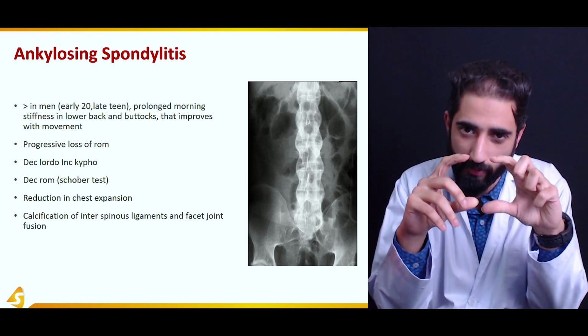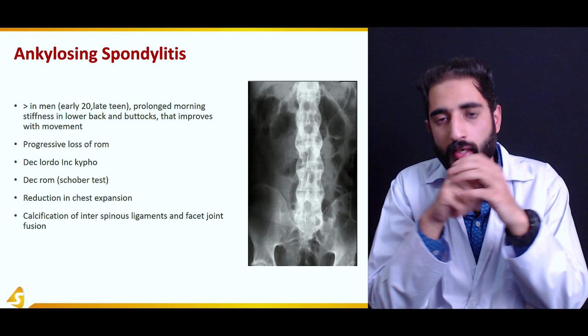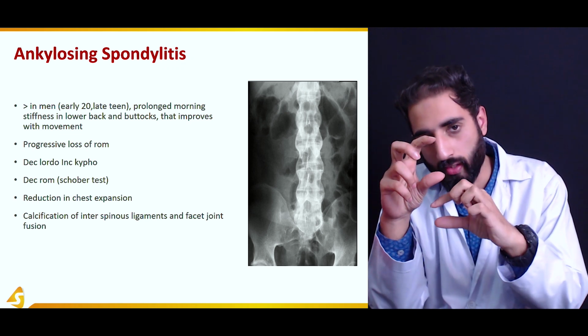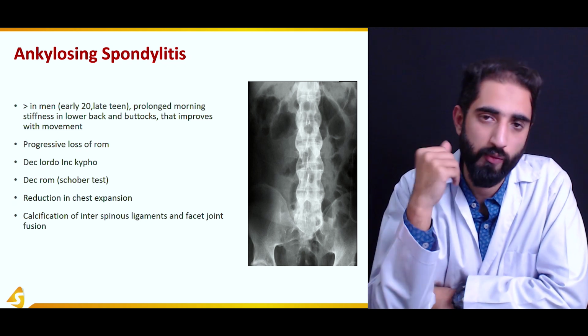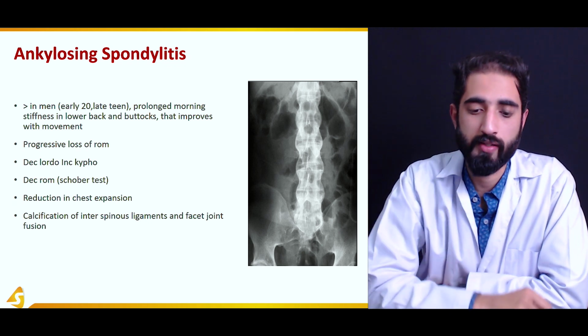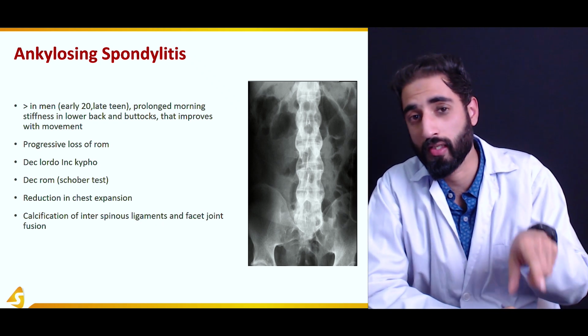Intraspinous ligaments are ligaments which are between the two spinous processes of any segment. For example, there's L4 and L5 vertebra, there would be two spinous processes, and between them there would be intraspinous ligament. So there's calcification of it, and there's also facet joint fusion.